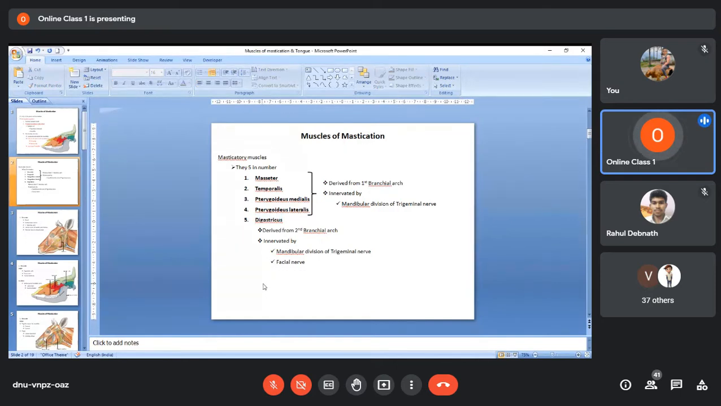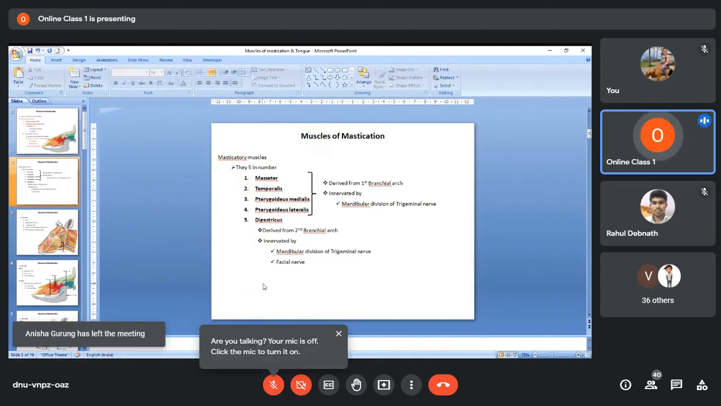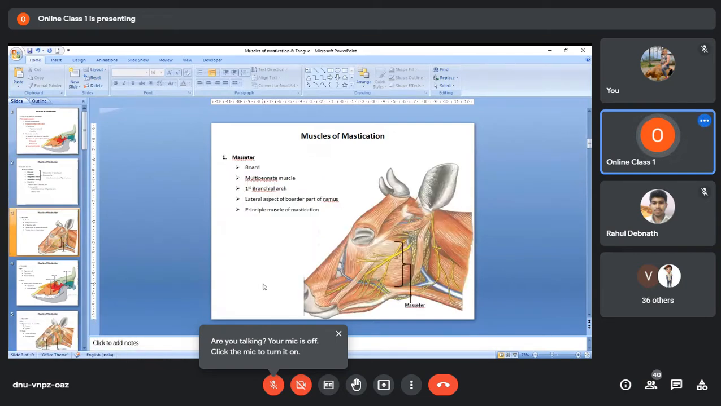But for this course, we will consider all these five as masticatory muscles. So they are five in number. Remember their names: masseter, temporalis, pterygoideus medialis, pterygoideus lateralis, and digastricus muscle. Now let us discuss the muscles one by one.